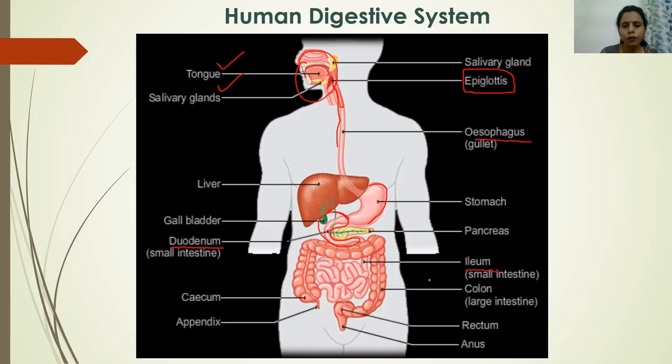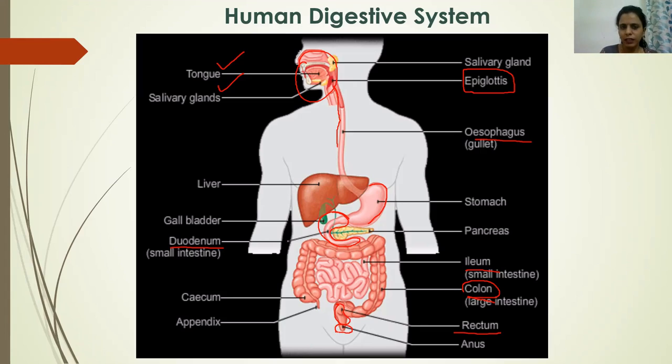From the ileum the food goes to the large intestine, which is also known as the colon. The colon or large intestine receives undigested food from the small intestine, and the last region of the large intestine is known as the rectum. Here undigested food gets stored temporarily, and at the bottom the opening of the rectum is known as the anus. The anus is the opening in our alimentary canal from where we remove undigested food.